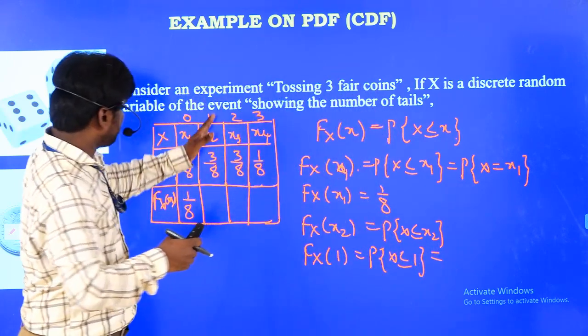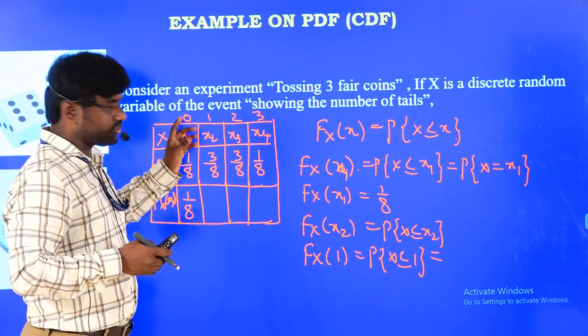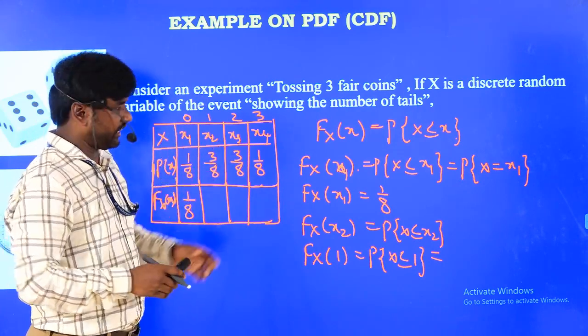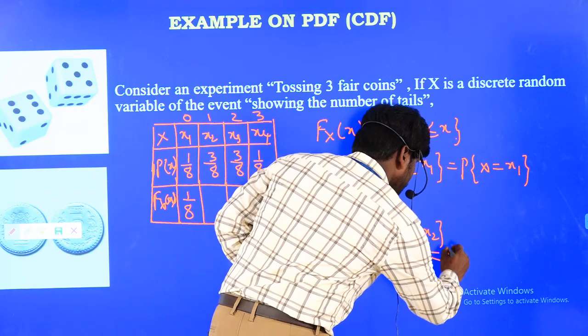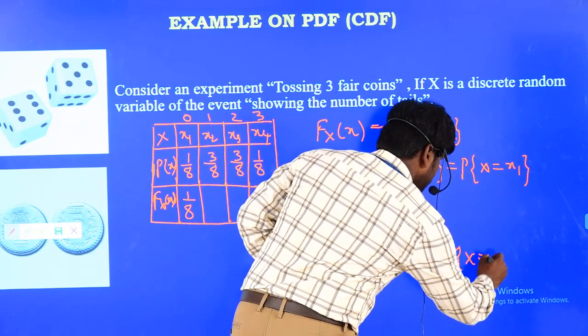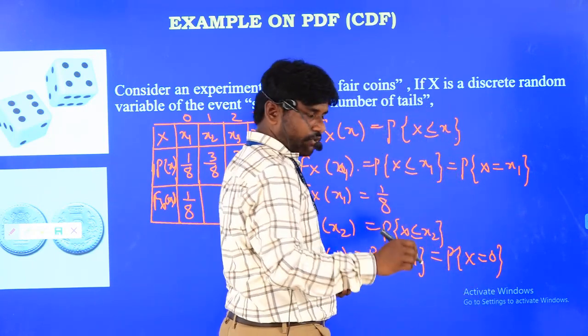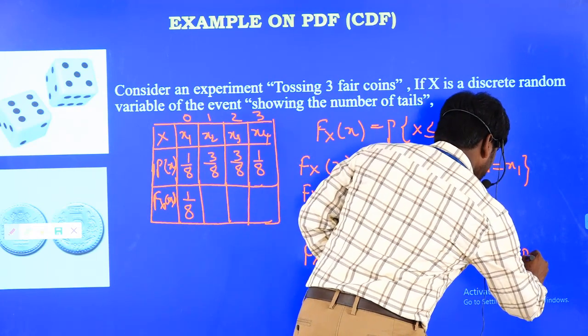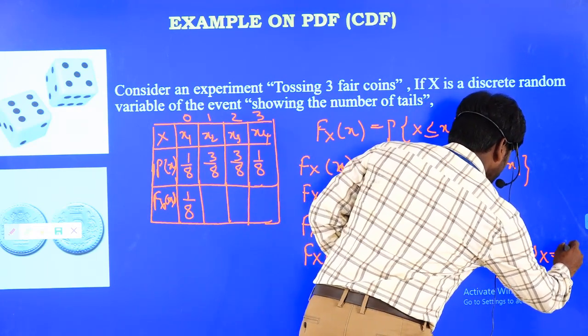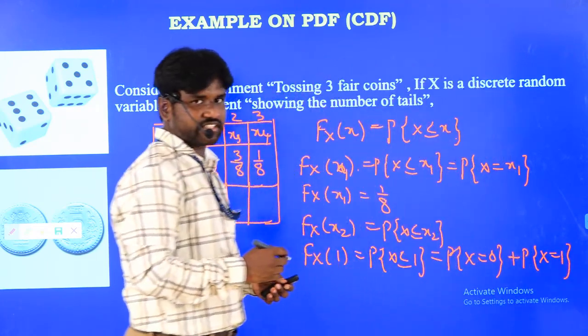Are there any values less than 1? 0 is also there, 1 is also there. So I can write probability of x equal to 0 plus probability at x equal to 1. Both are included in this case.